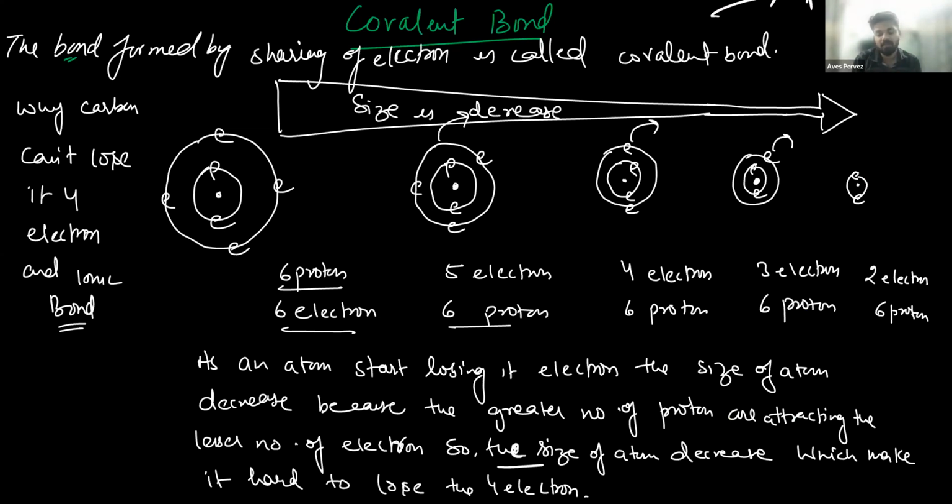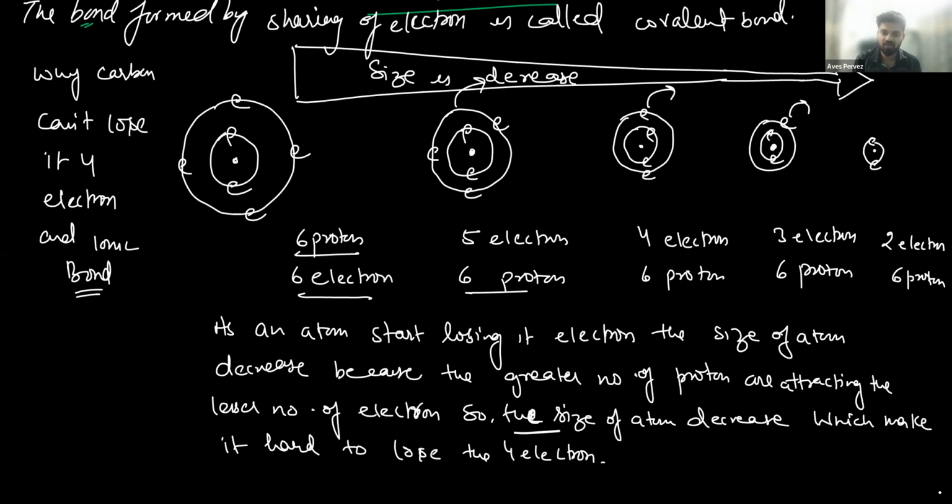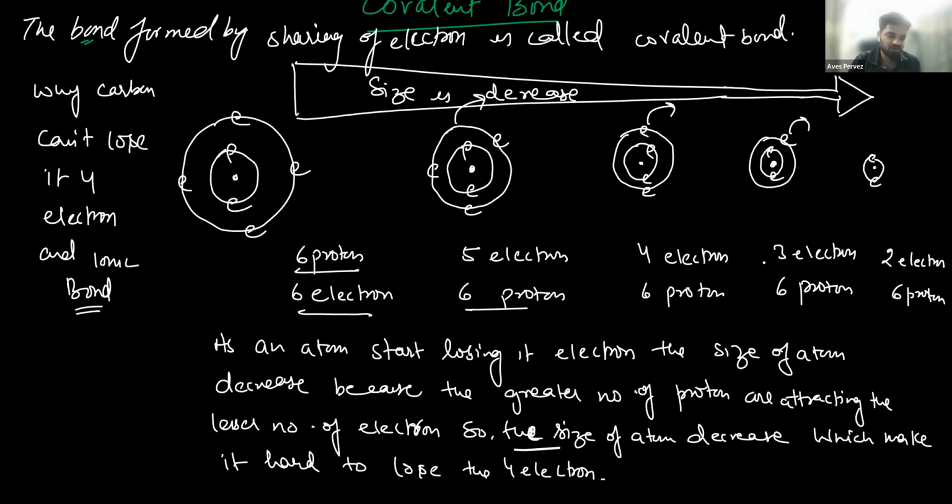The question comes: why can't carbon lose 4 electrons and form an ionic bond? The reason is that as it starts losing electrons, the size of the atom decreases, and since a greater number of protons are attracting a lesser number of electrons, it is very tough to remove electrons and a large amount of energy is required. Please take the screenshot of this one because we're going to have this question in your homework. Please note this question.